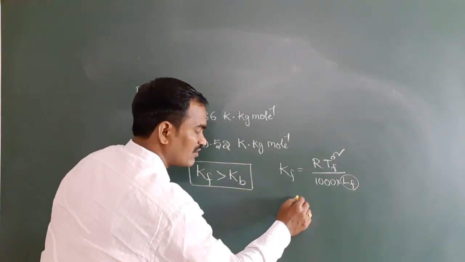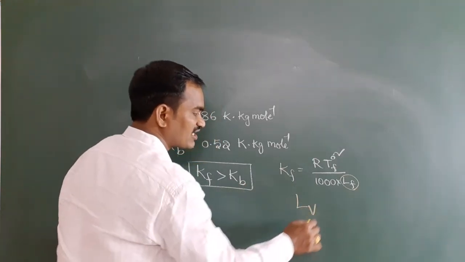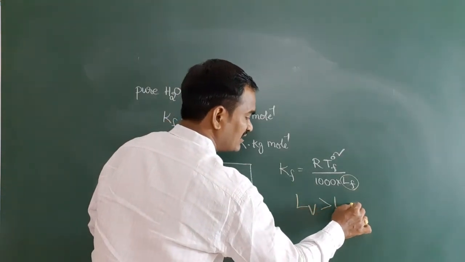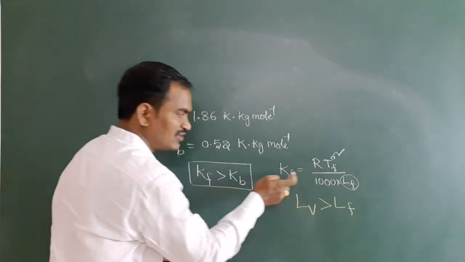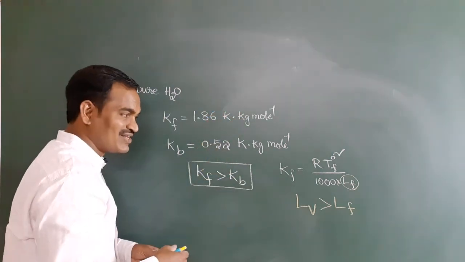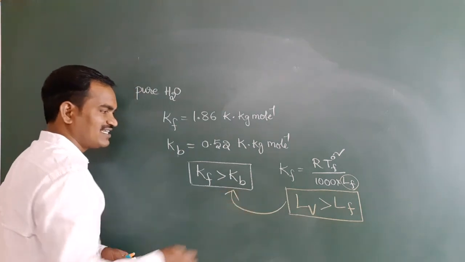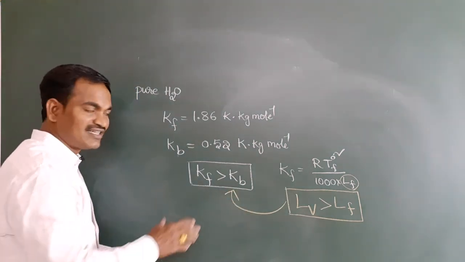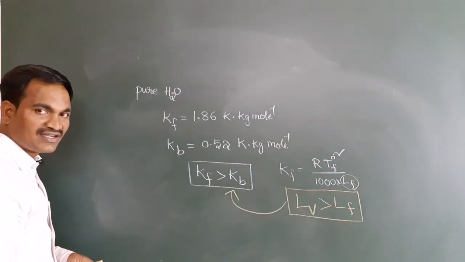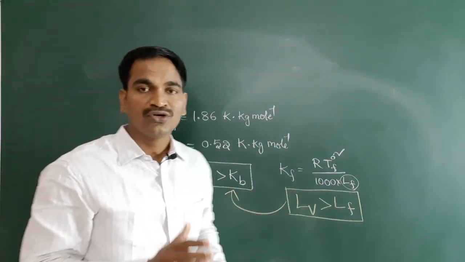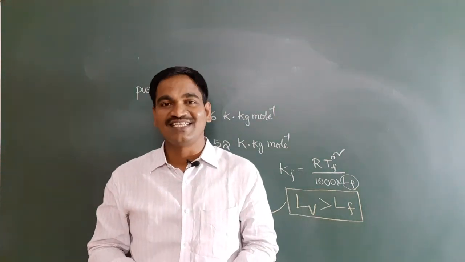So my explanation for this point is that latent heat of evaporation is higher than latent heat of fusion. If the denominator is a lesser value, Kf will be the higher value. So due to this relation, it comes like this. Have you got it? Any doubt in this? You have to have clarity on these points up to here. So this is about total Kf and Kb and depression in the freezing point.